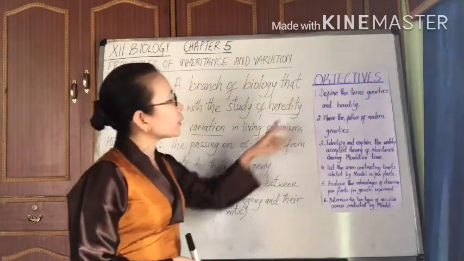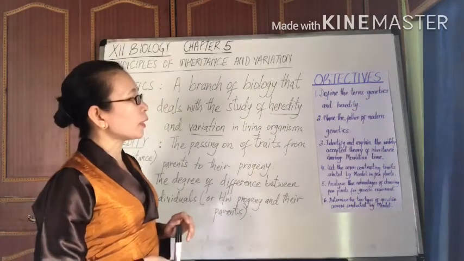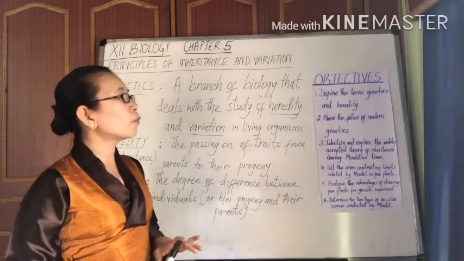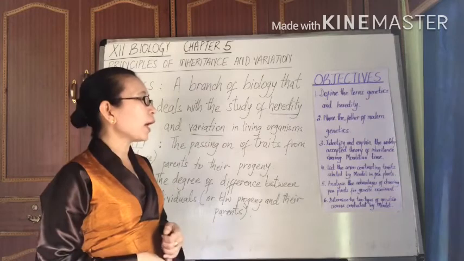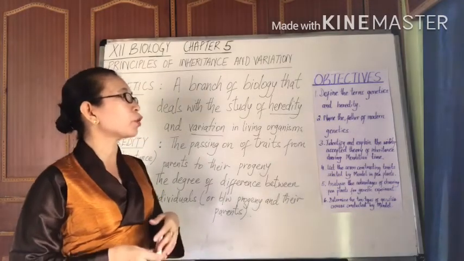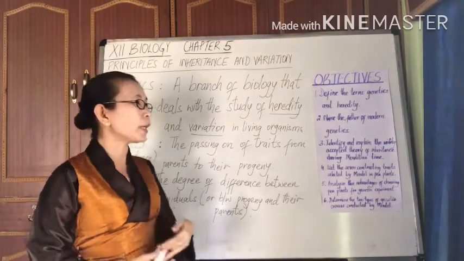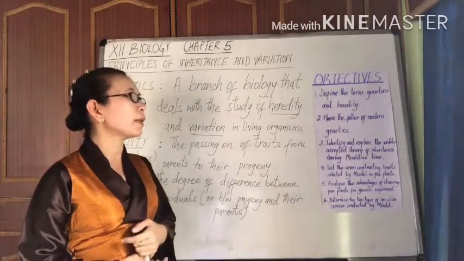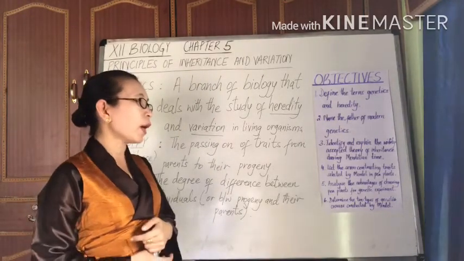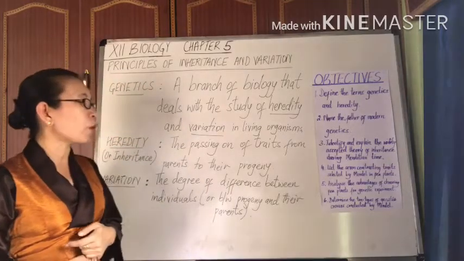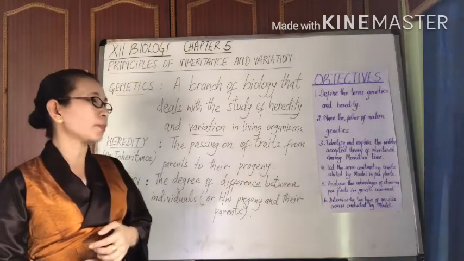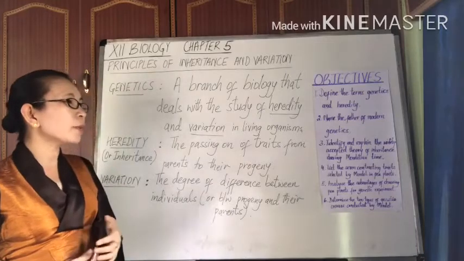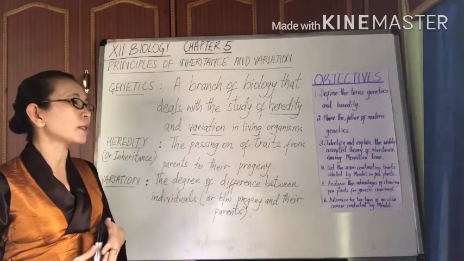1. Define the terms genetics and heredity. 2. Name the father of modern genetics. 3. Identify and explain the widely accepted theory of inheritance during Mendelian time. 4. List the 7 contrasting traits selected by Mendel in pea plants. 5. Analyze the advantages of choosing pea plants for genetic experiments. And 6. Determine the 2 types of genetic crosses conducted by Mendel.